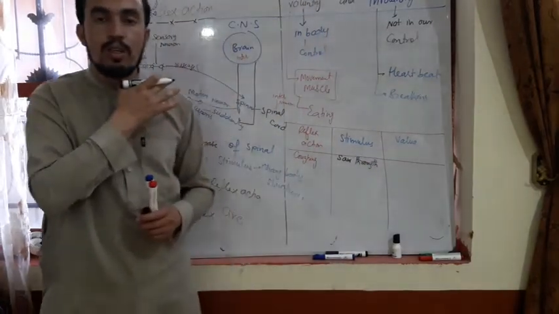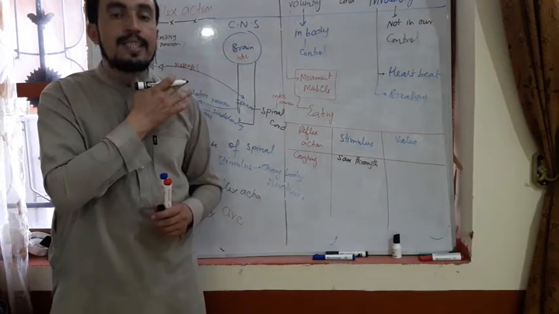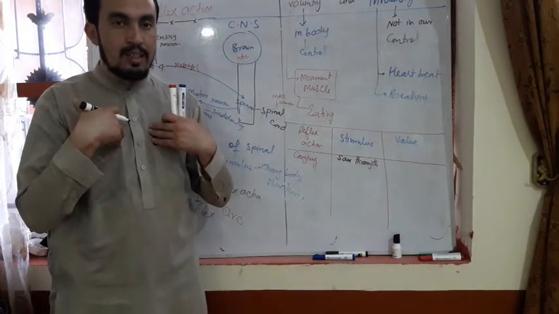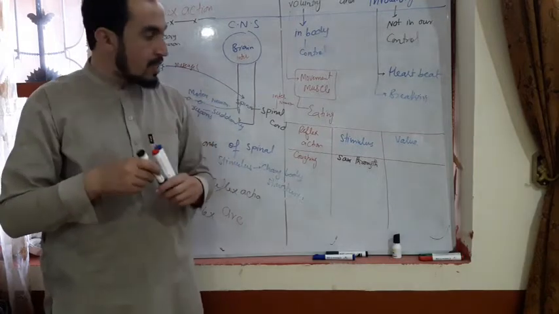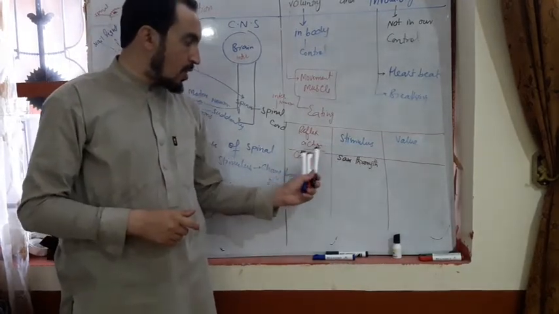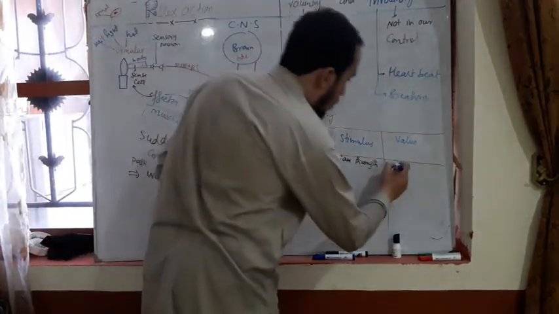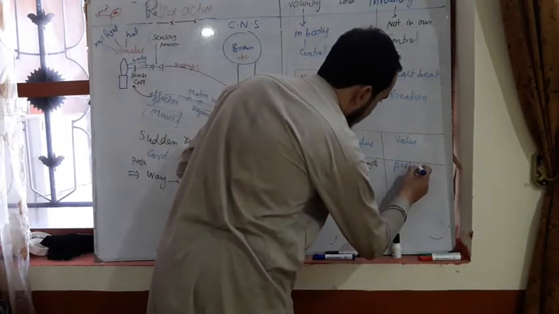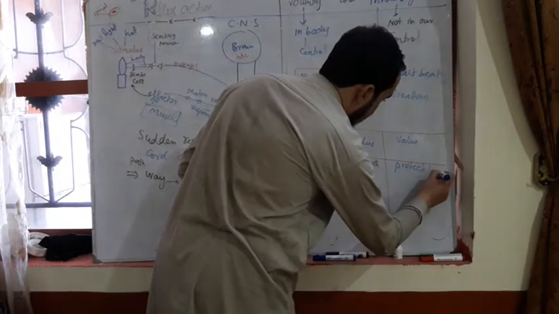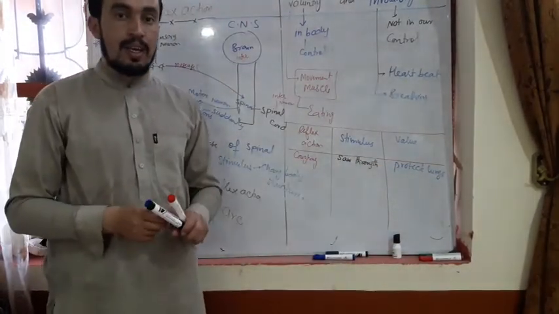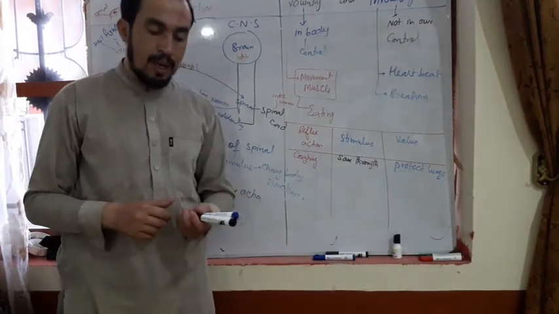A sore throat is a stimulus which makes your lungs cough. And what is the value of coughing? Why do we cough? It will protect our lungs. Our lungs are protected by coughing.